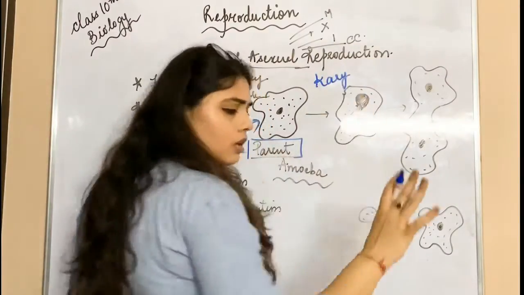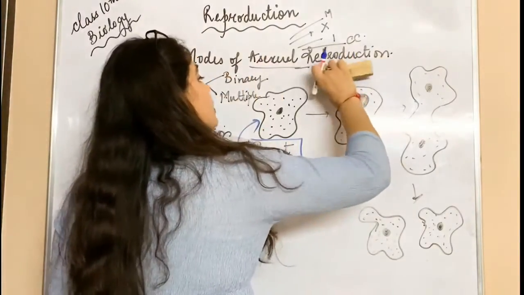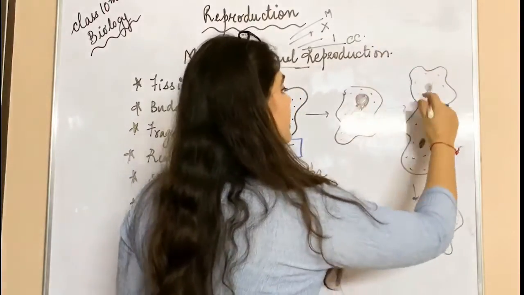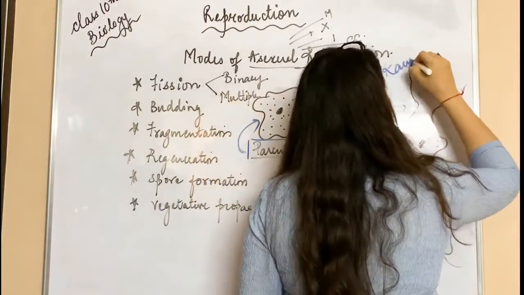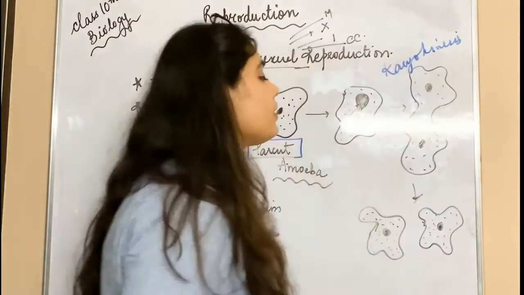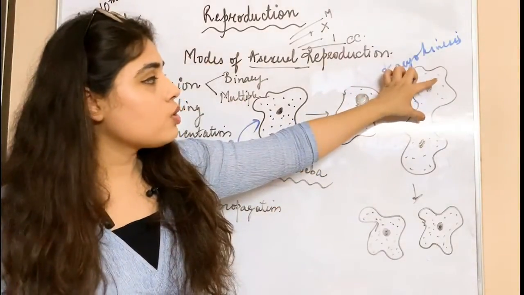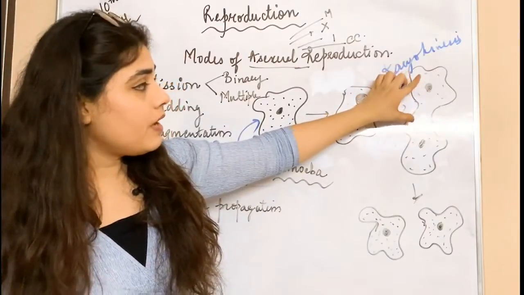The nucleus elongates and then equally divides into two parts.